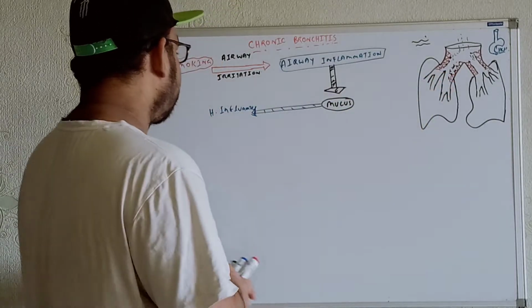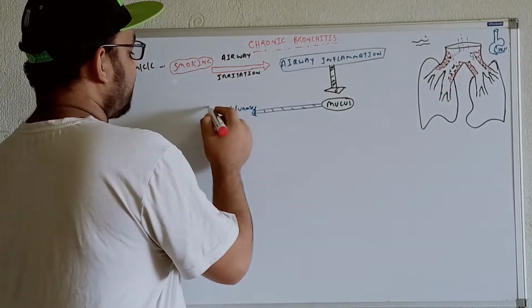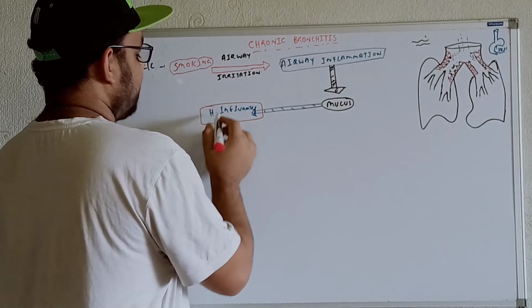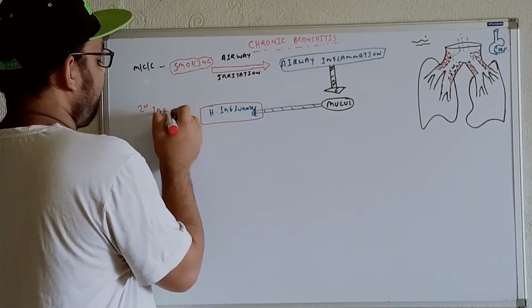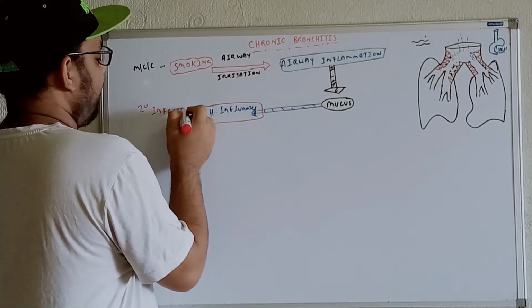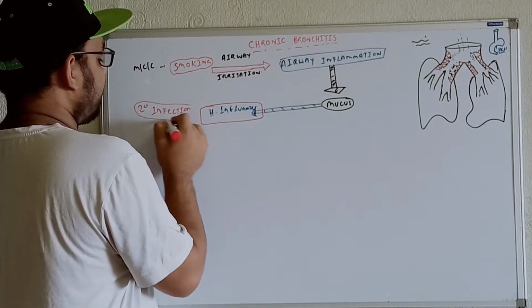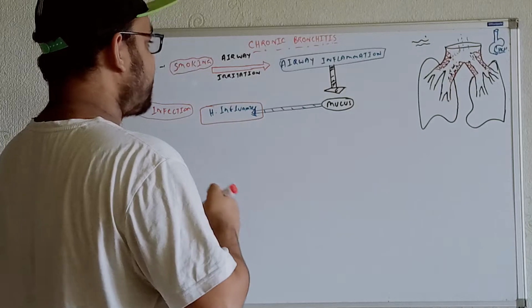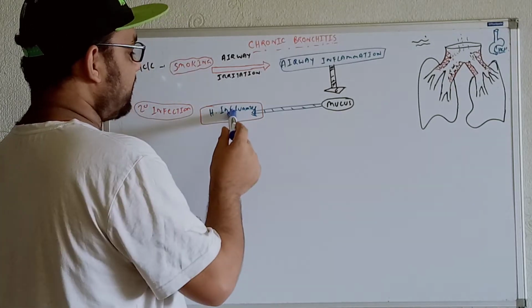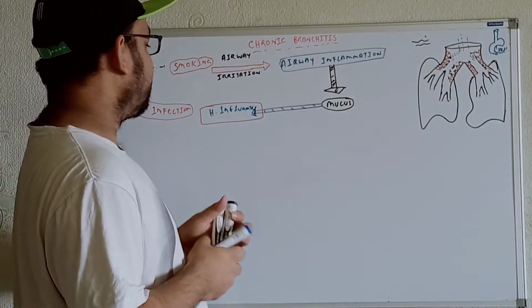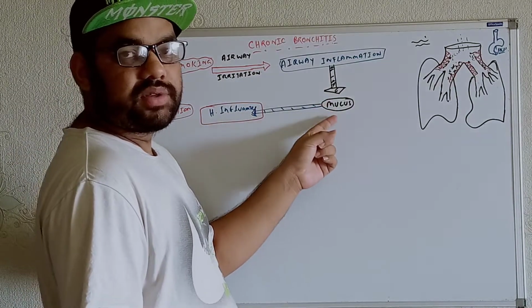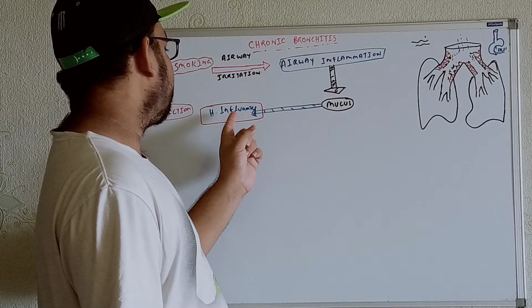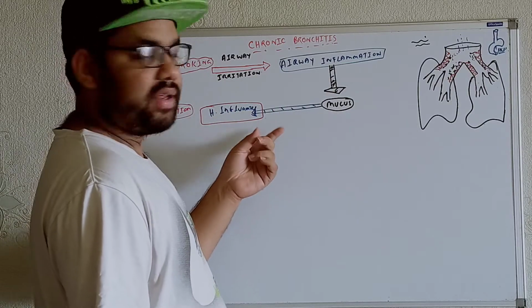As a result, we will get secondary infections over here. So we can consider this secondary infection, and this secondary infection can cause further inflammation of the airway. Now see this, Haemophilus influenzae, or you can say the secondary infections, for the production of the mucus. This mucus is a good place for the Haemophilus influenzae or other kinds of organisms.